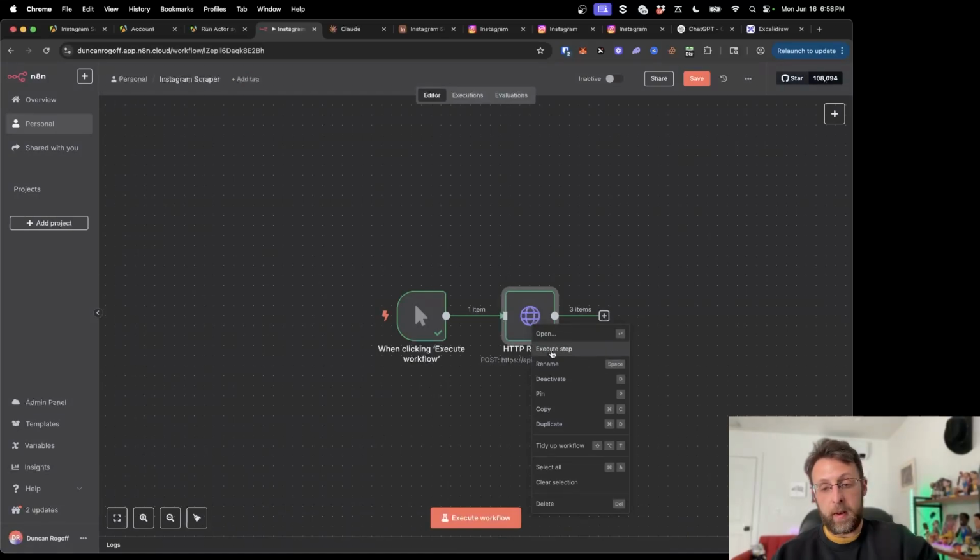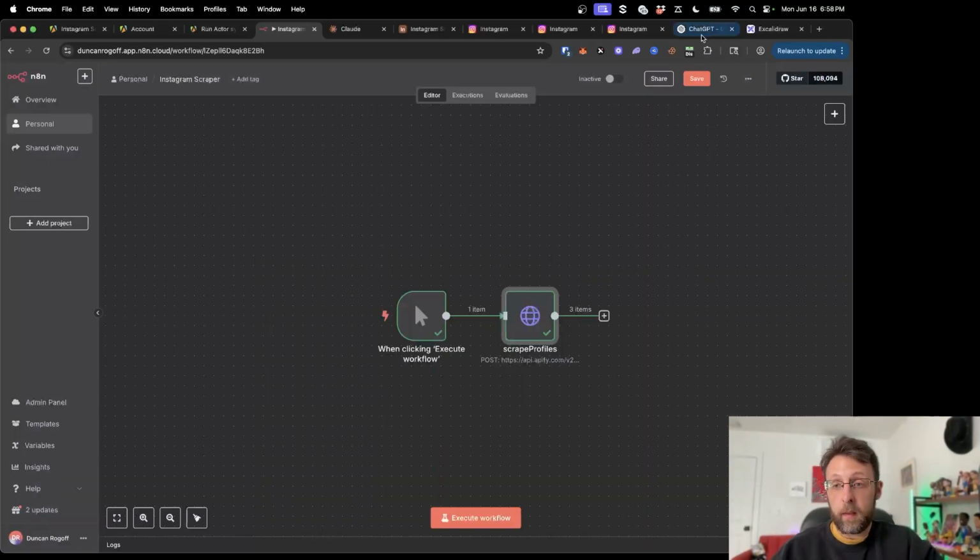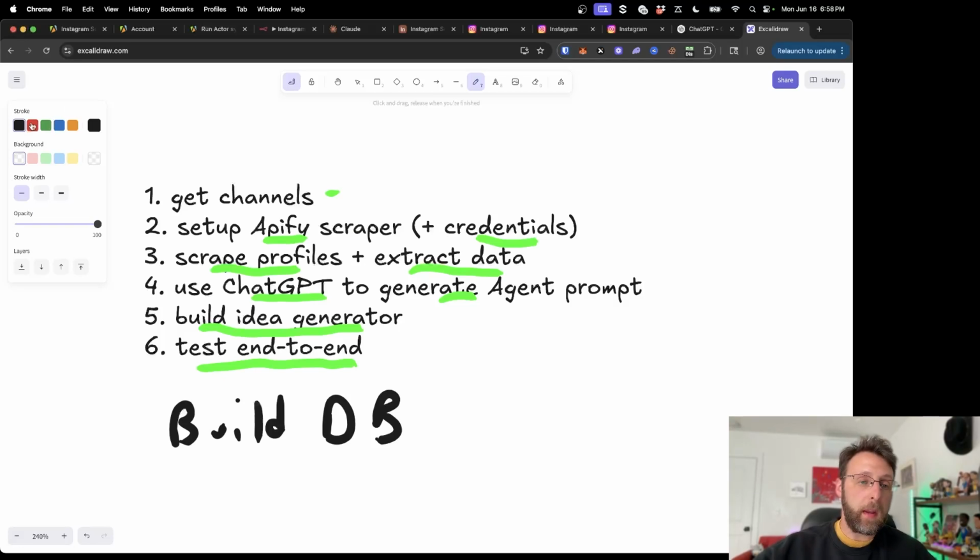And I'm just going to go ahead and rename this Scrape Profiles, and I'll click save. And if we come back in here, basically we've done these first couple things. So we've gotten the channels and we set up the Apify scraper and all of the credentials. Super cool. We've also scraped at least my profile. We haven't extracted all the data yet. We want to make sure that we can store that inside of Airtable.